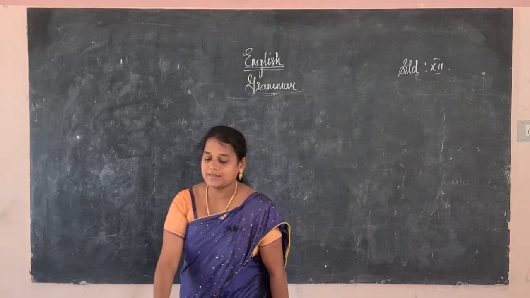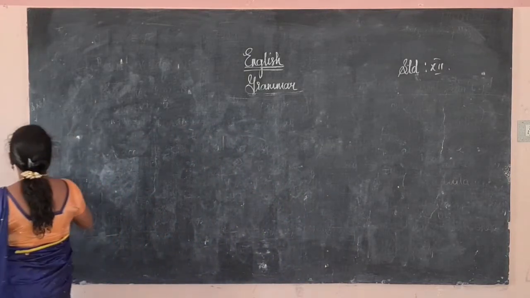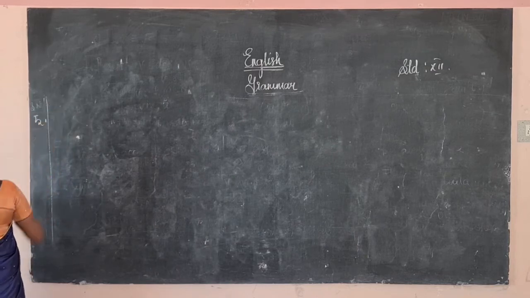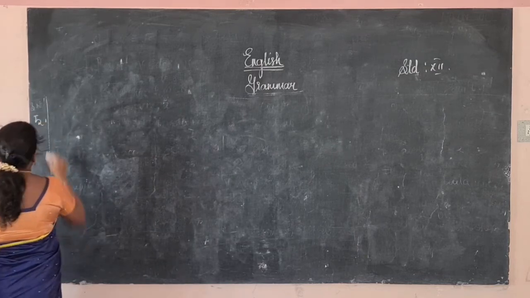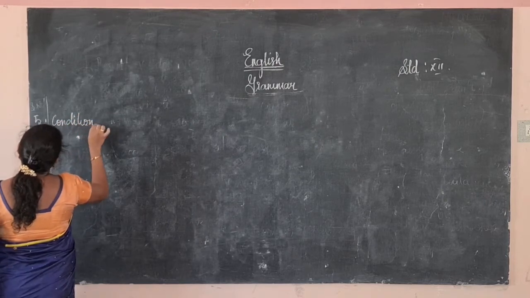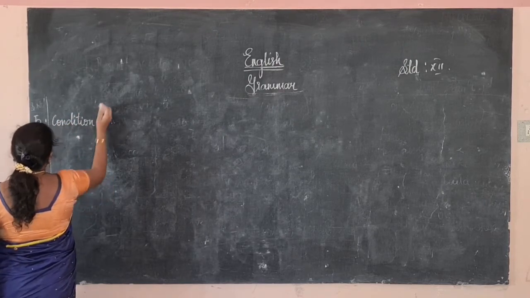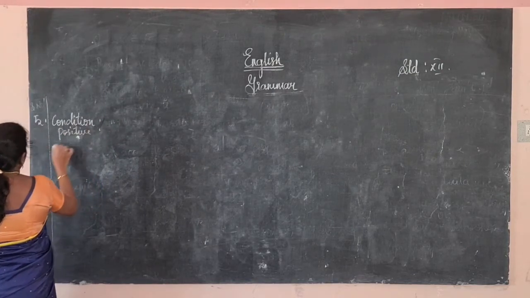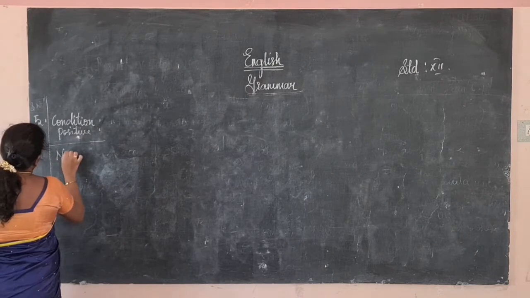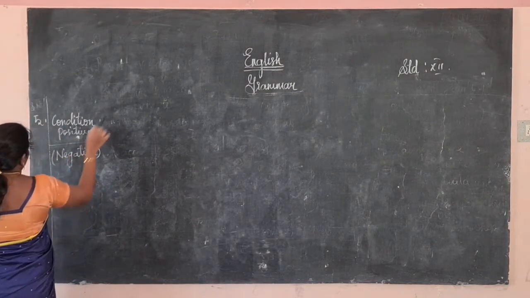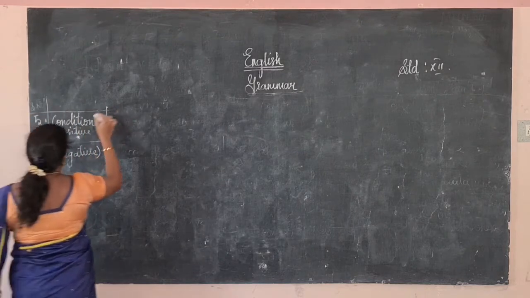Okay. Next, the fifth one we will see. The fifth one is condition, that is, condition in the positive as well as condition in the negative. We are going to see both, the positive condition and the negative condition.